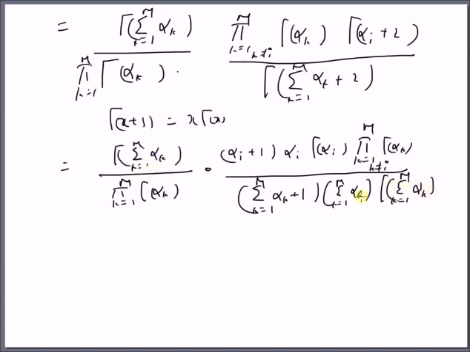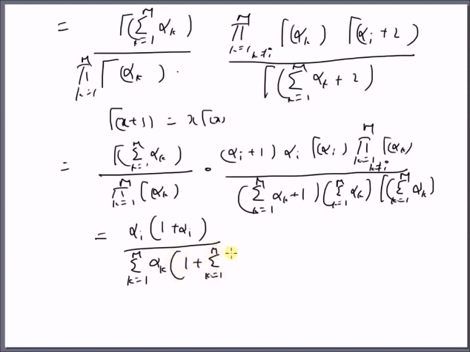So now we can cancel all the gamma functions and we are left with alpha I times 1 plus alpha I, divided by the summation k equal to 1 to m alpha k multiplied by 1 plus the summation k equal to 1 to m alpha k.